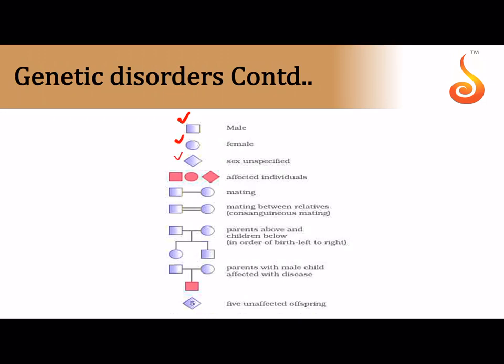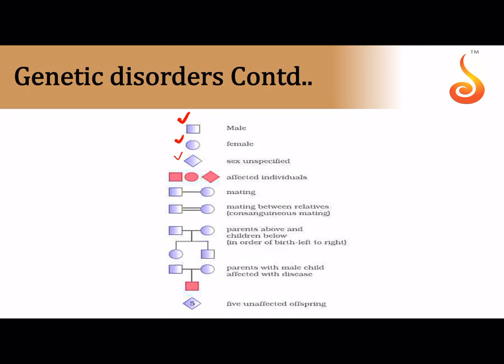If you put a diamond sign, that means, say for example, there was somebody in your ancestral family, say your great great great grandfather, or say your great grandfather had some 10 children, and you do not know if the last child was a male or a female. You don't have sufficient data about whether the child was a male or a female. So the best thing to do is put a diamond sign, because the sex is unspecified.